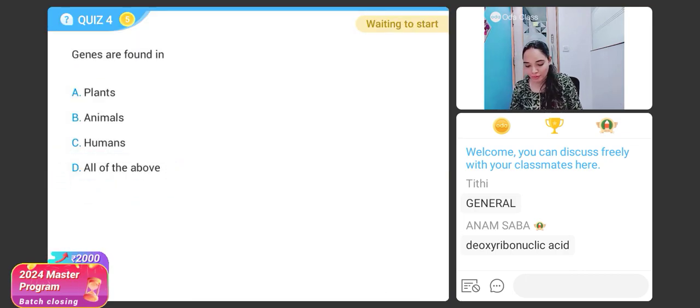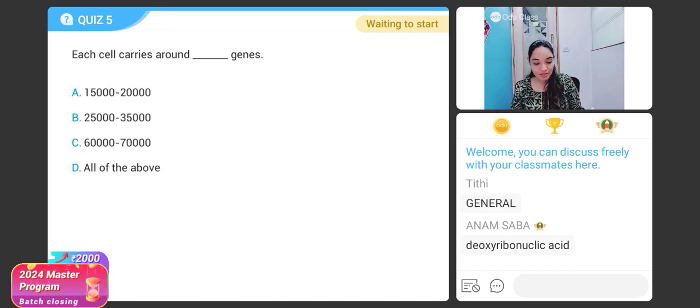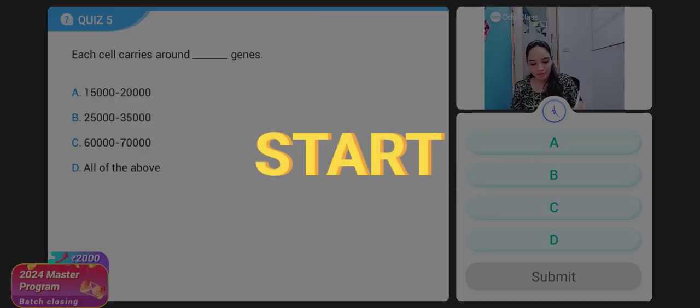Now, let us quickly move ahead and answer one more question. Each cell carries around dash genes: 15,000 to 20,000, 25,000 to 35,000, 60,000 to 70,000, or all of the above.